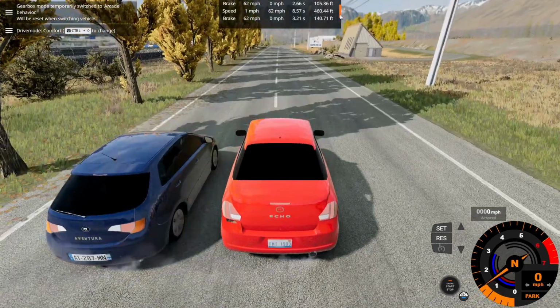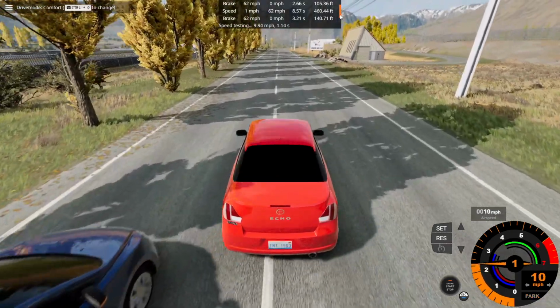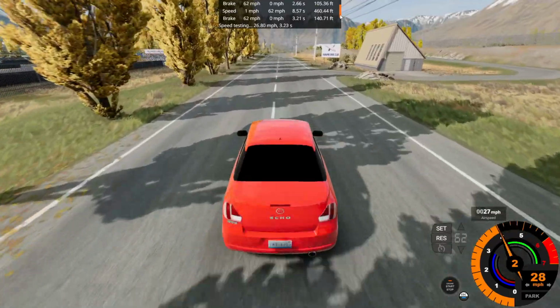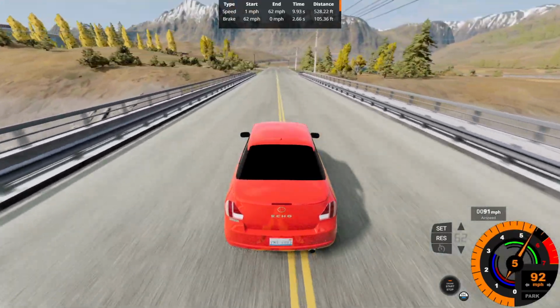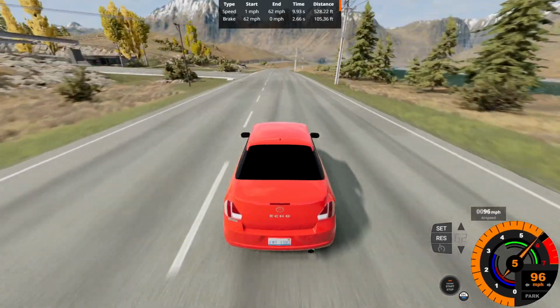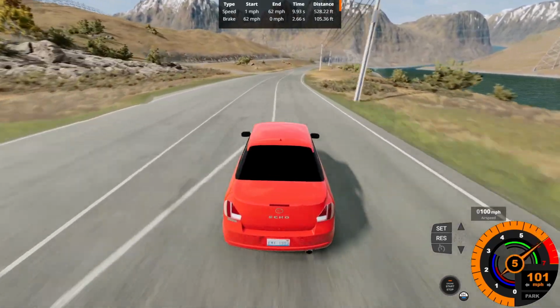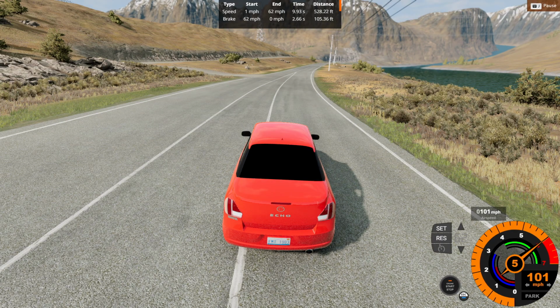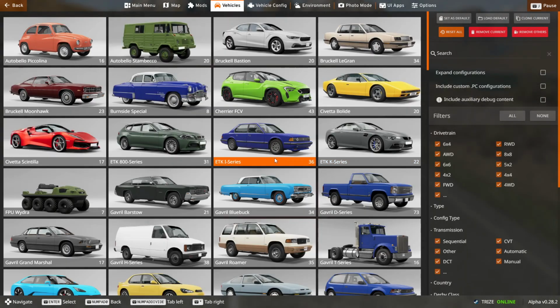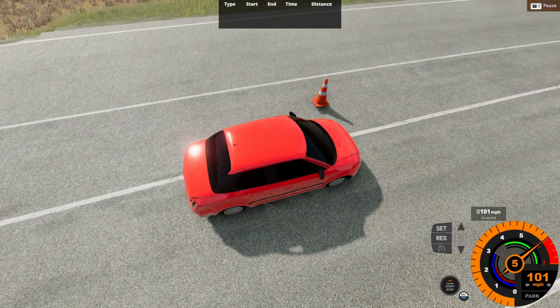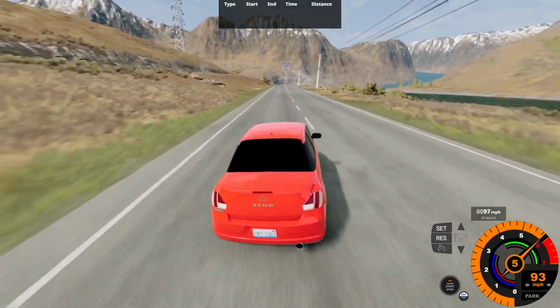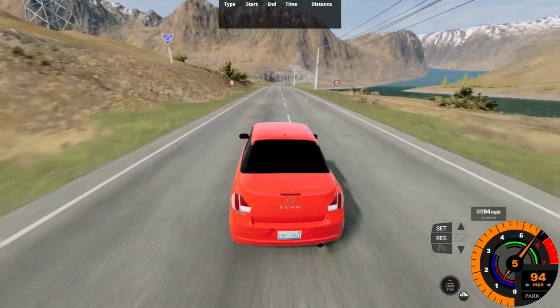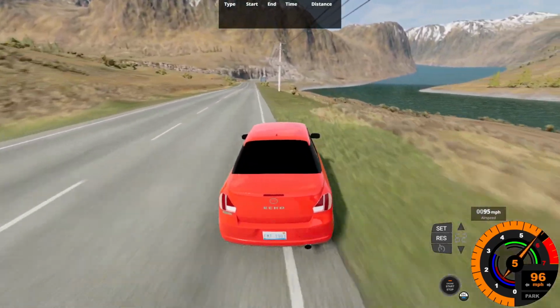For a top speed run, let's start off with the Toyota Echo right now and see when it'll reach its top speed at 100 miles an hour. So we're in 5th gear. The estimated top speed in Automation was 140 something miles an hour. So top speed right here. I should put a marker down to see where the top speed is for the heck of it. Alright, so I spawned a traffic cone as a reference when we compare it to the Nexa Aventura. So let's crash into this guy as we reach top speed. A little bit of oversteering. So crashing into this pole right here, full speed.